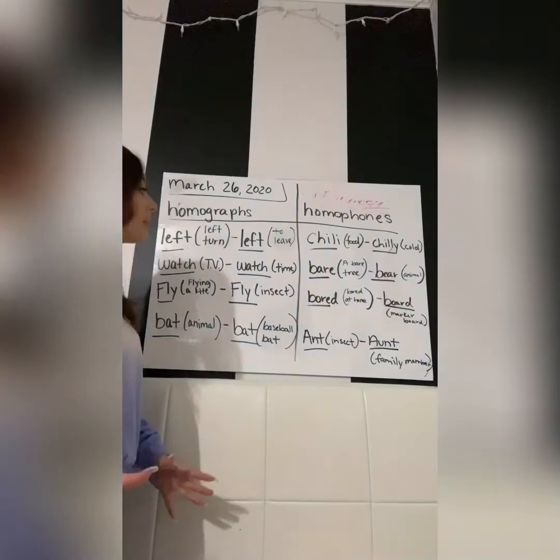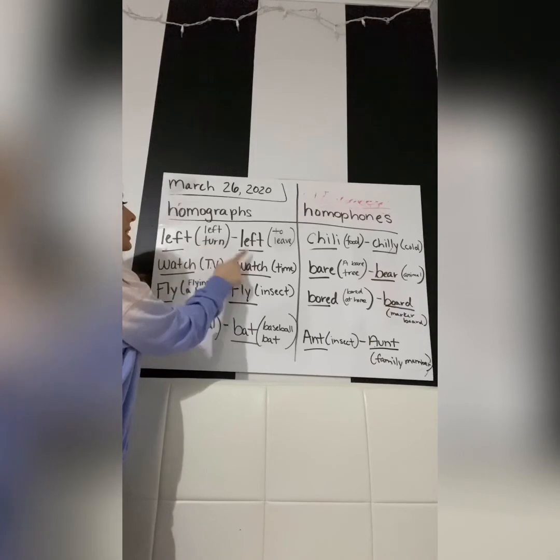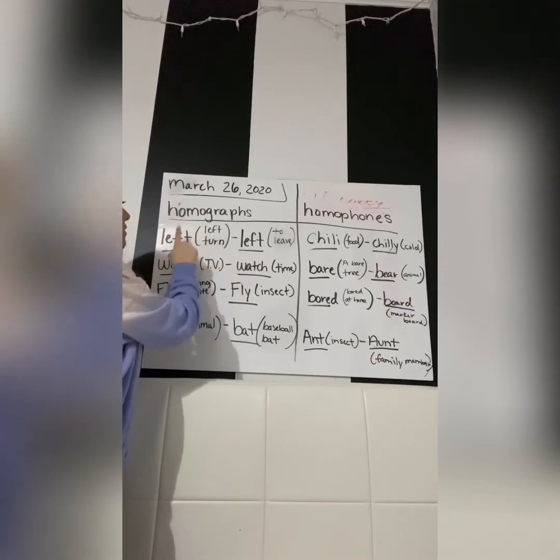So some examples of homographs. Remember, homographs are words that are spelled alike, but they have different meanings. So some examples of homographs would be the word left. Both of these are spelled alike, right? But these have different meanings. This left could mean a left turn, such as you're in the car and you need to make a left turn. Or you could use left as if you're leaving somewhere. For example, Meg left her house to go to the grocery store. So those are examples of homographs.